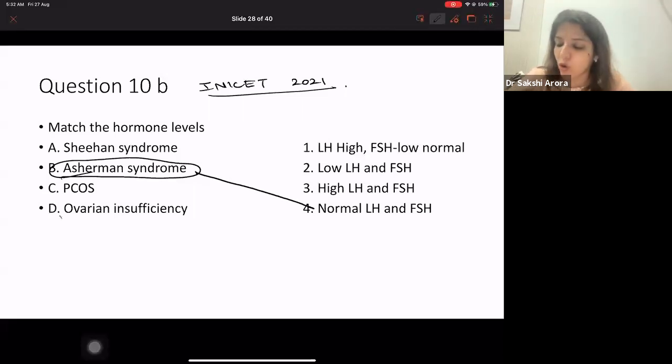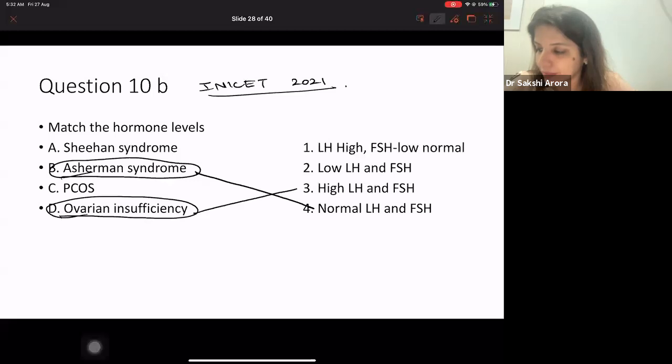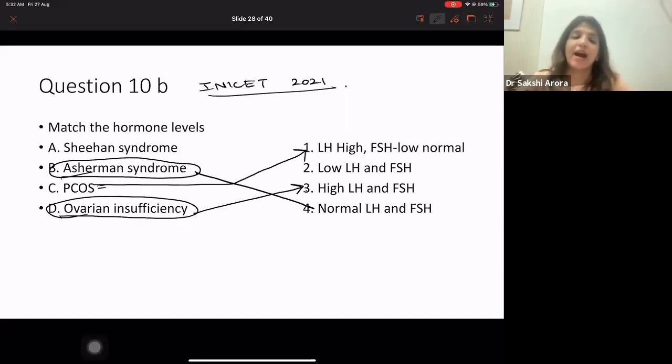In case of ovarian cause, what happens to LH, FSH? Whenever there is an ovarian cause, LH and FSH increase, right? What happens in PCOS? In PCOS, LH is high, FSH is low normal.